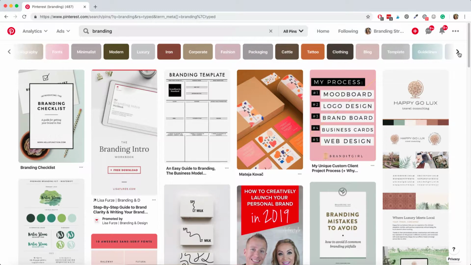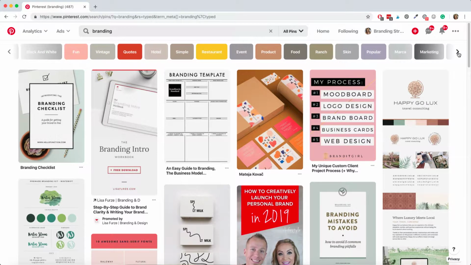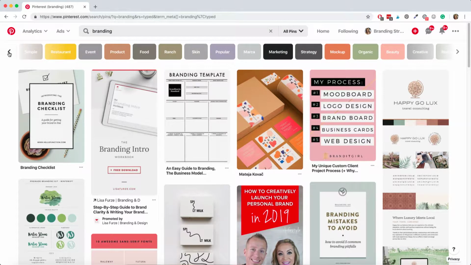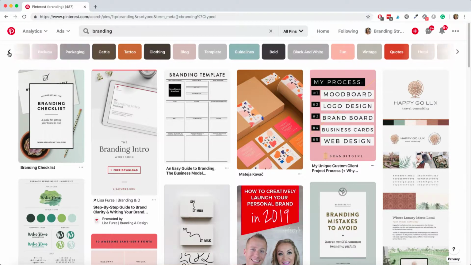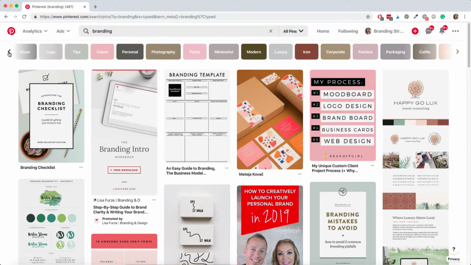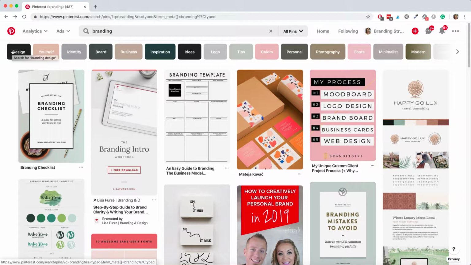So for most searches, especially when you're starting really broad with one word, you're going to have a ton of tiles to go through. Now, some of the tiles are not going to be applicable to what you do and sell, and that's fine. Just ignore those. But I want you to write down every one that does apply to what you're all about. So for me, I'm going to add branding design. I would add branding yourself, branding identity, branding board, branding business, branding inspiration, ideas. Most of these will probably apply. I wouldn't necessarily write minimalist or modern at this point, but I'm going to write down all of the ones